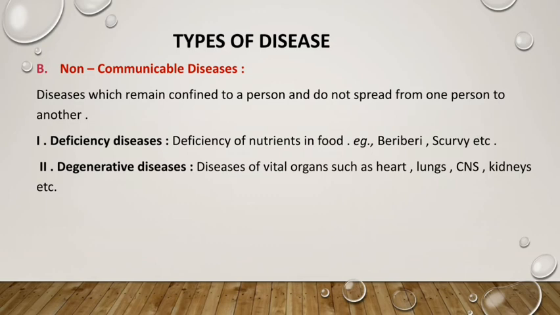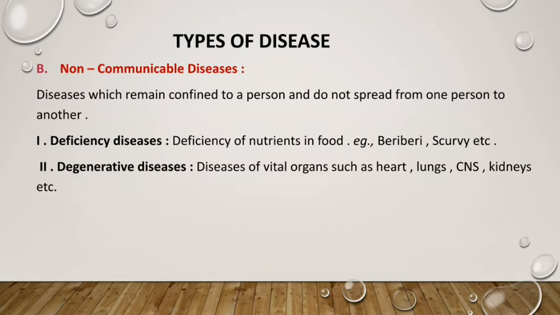Okay, for example, heart. So heart is the main circulatory organ of our body. Lungs, these are the main respiratory organ of our body. Central nervous system is the main organ for the nervous system. Kidneys are the main excretory organ.